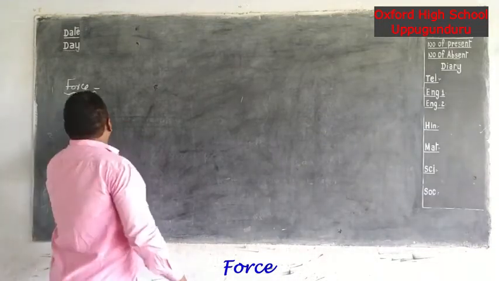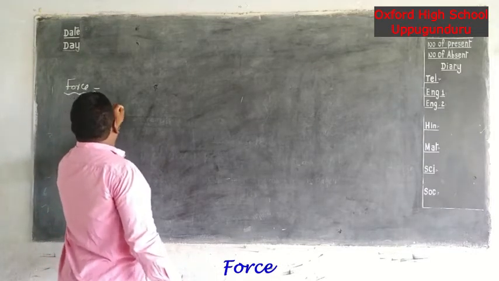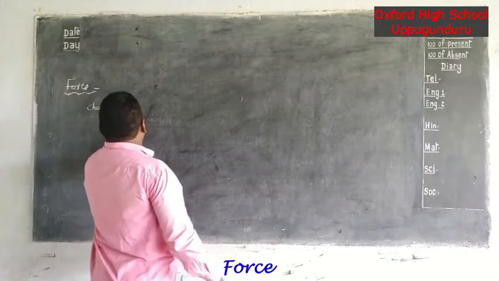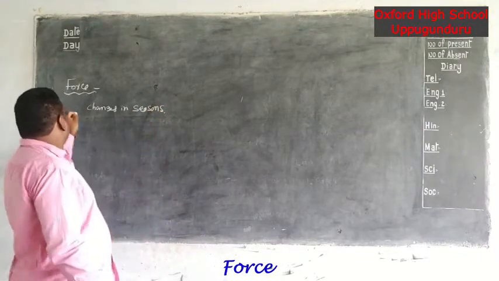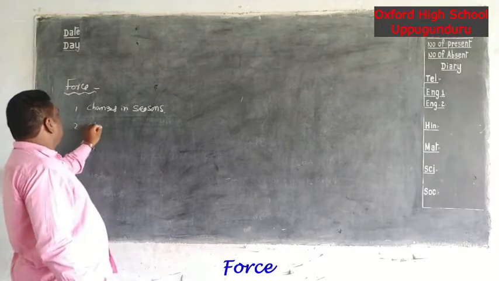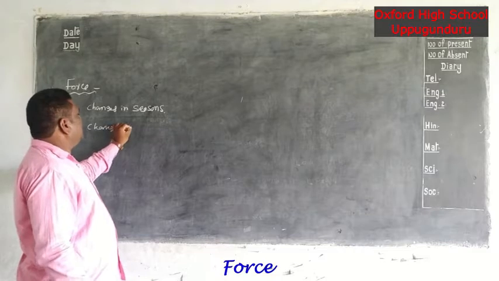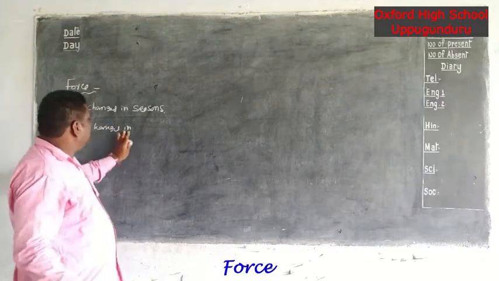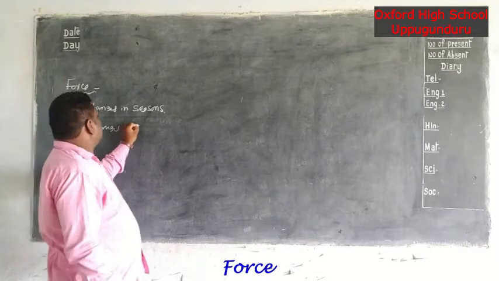First of all, changes in seasons. Second, changes in sunrise and sunset.